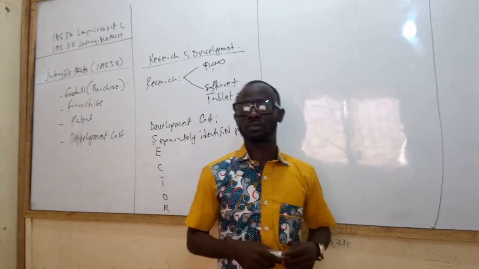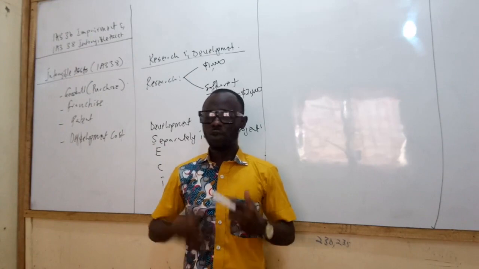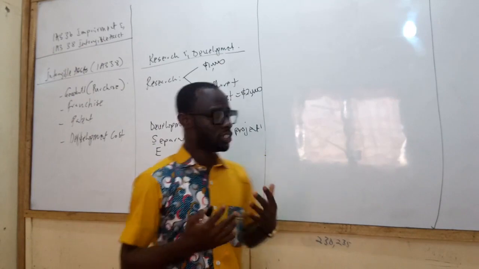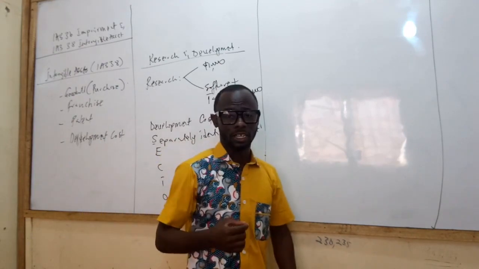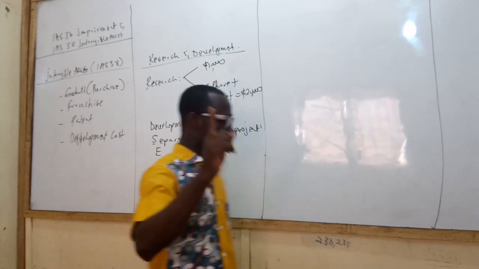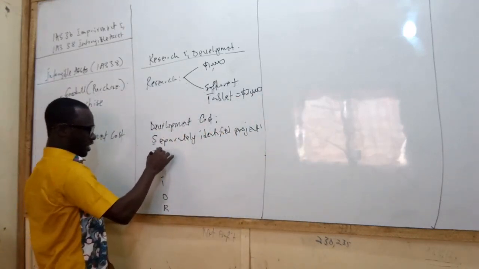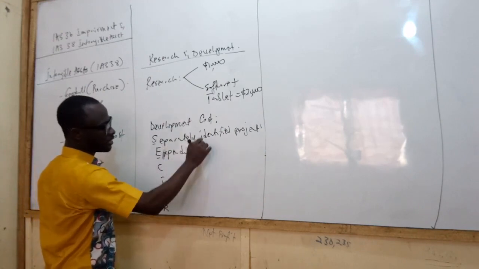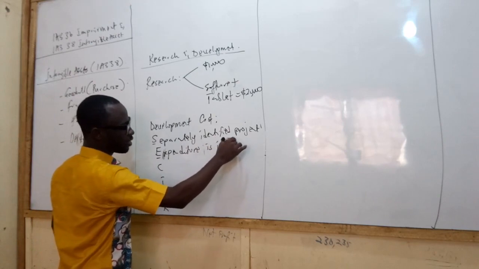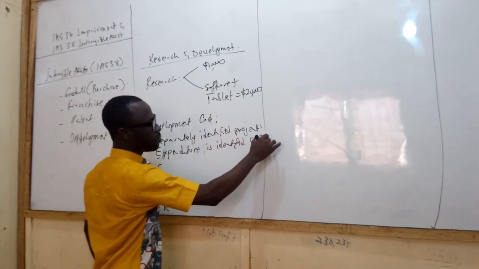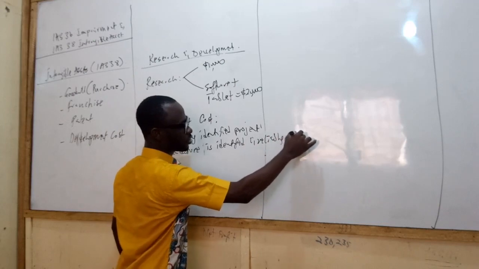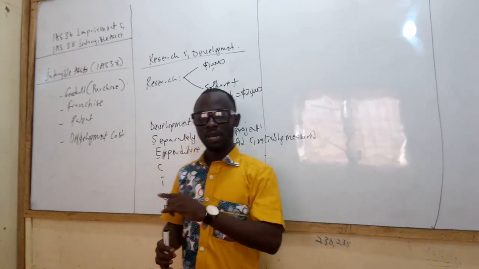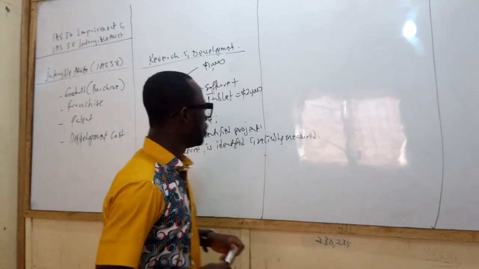If we are spending an expenditure cost on a lot of things, then we cannot really allocate to a specific thing. So the expenditure in relation to the development cost has to be a separately identified project. The second thing is the E, that the expenditure is identified and reliably measured. Very important. So expenditure is identified and reliably measured. That is the second thing that we'll be looking at.